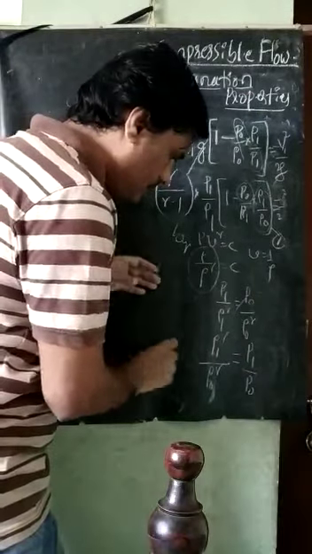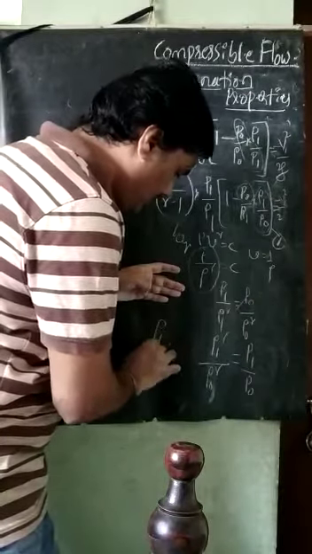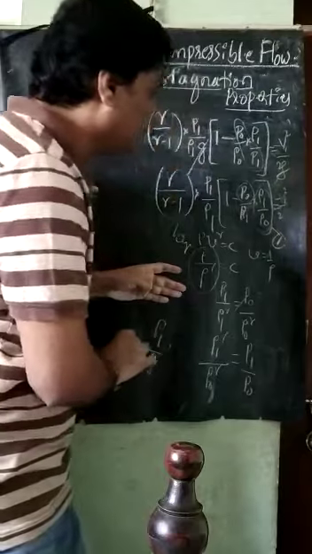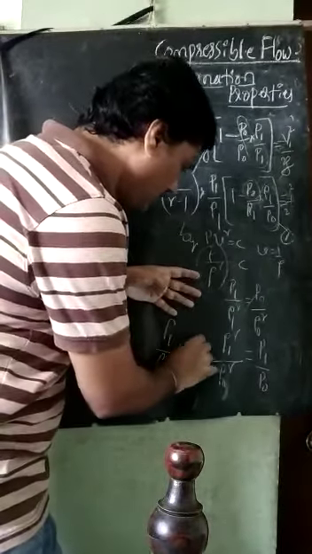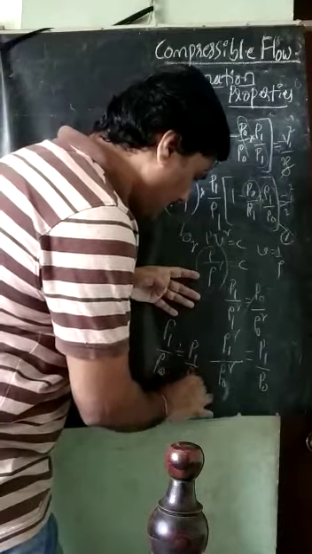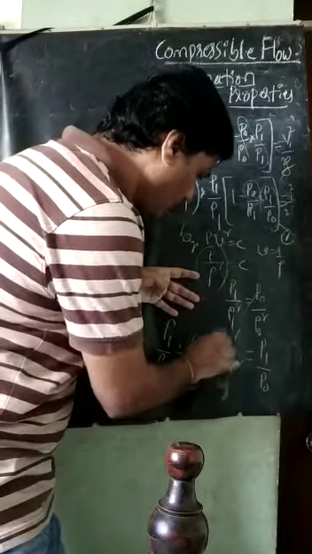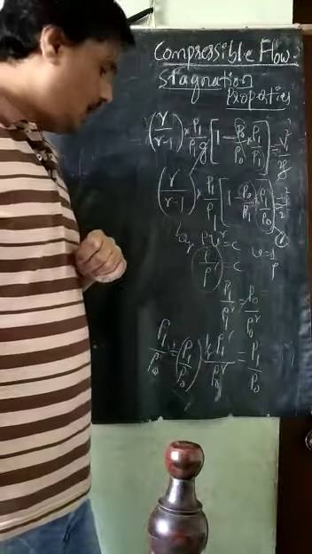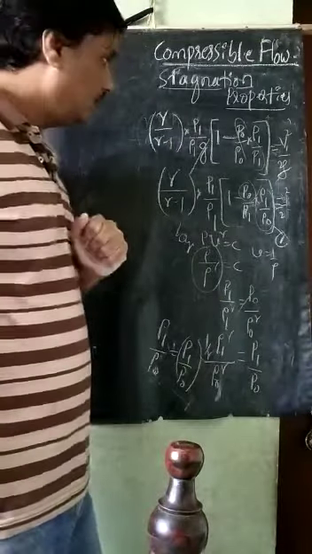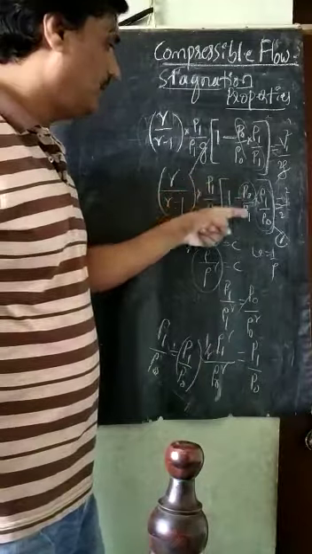So therefore what did I get here now? Rho 1 divided by rho naught is equal to P1 divided by P naught raised to 1 divided by gamma. But what I need is P naught by P1 here.